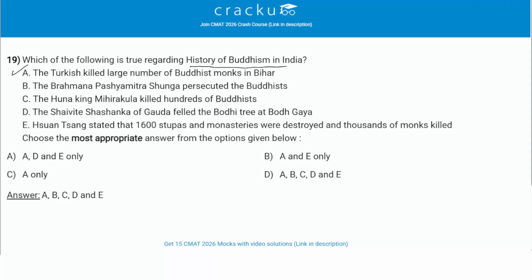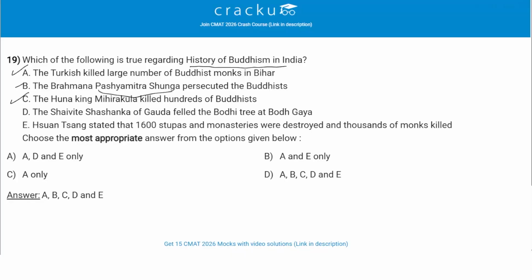The Brahmana Pushyamitra Shunga persecuted the Buddhists. This is also correct. Right. The Brahmana Pushyamitra Shunga, he persecuted the Buddhists. Correct statement. The Huna king Mihirakula killed hundreds of Buddhists. Again, this is a correct statement, right? There was a Huna king named Mihirakula who killed hundreds of Buddhists.